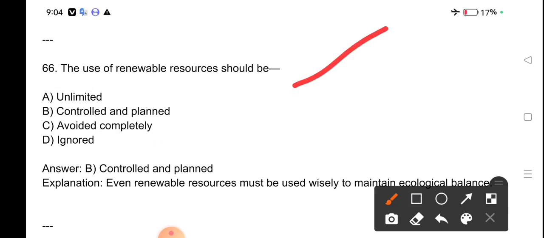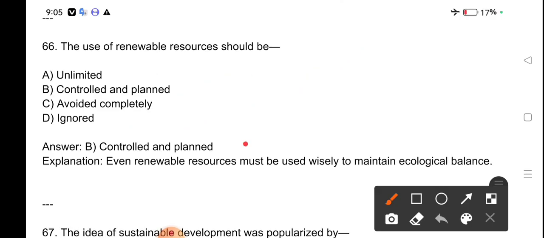The use of renewable resources should be unlimited, controlled and planned, avoided, completely ignored. Use of renewable resources: even renewable resources must be used wisely to maintain ecological balance.